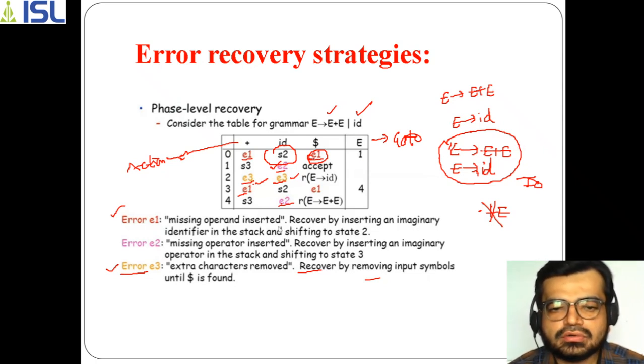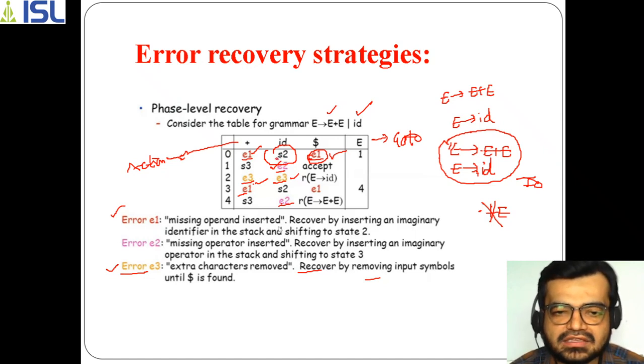Okay, so here we shouldn't take e1 as well as e1 in this 0th state. What we are taking is that we are using missing operand inserted. Which missing operand? s2 has this missing, so we inserted s2 in the section called id. So we are recovering by inserting an imaginary identifier.